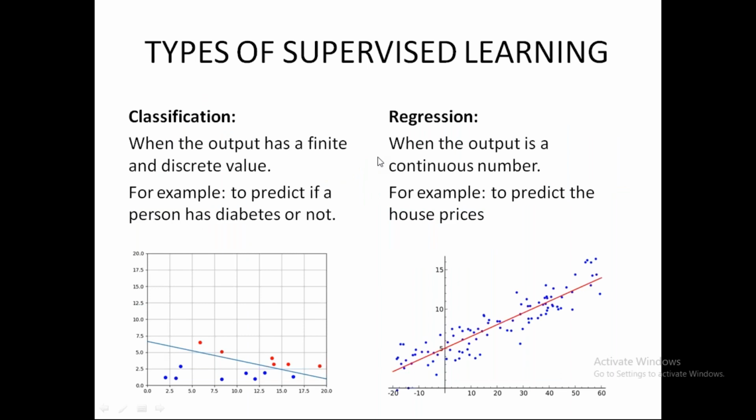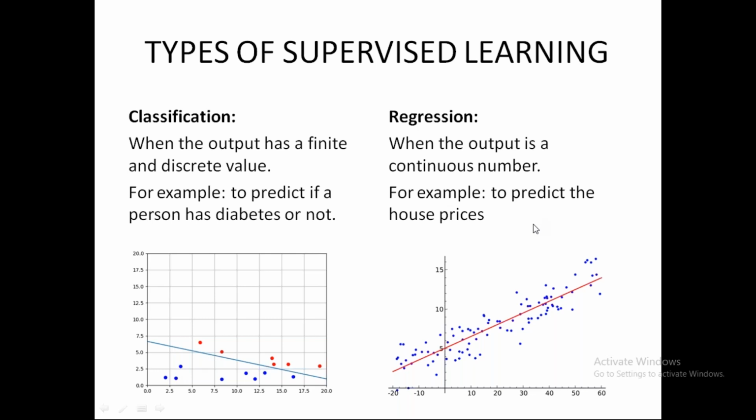So there are different types of supervised machine learning techniques: classification and regression. What happens in classification is that there are classes present. For example, we have to predict whether a person has diabetes or not. Let's say the blue dots represent a person with diabetes and the red dots represent a person who does not have diabetes. So these are the two classes that form. The line stretched between them separates these two classes.